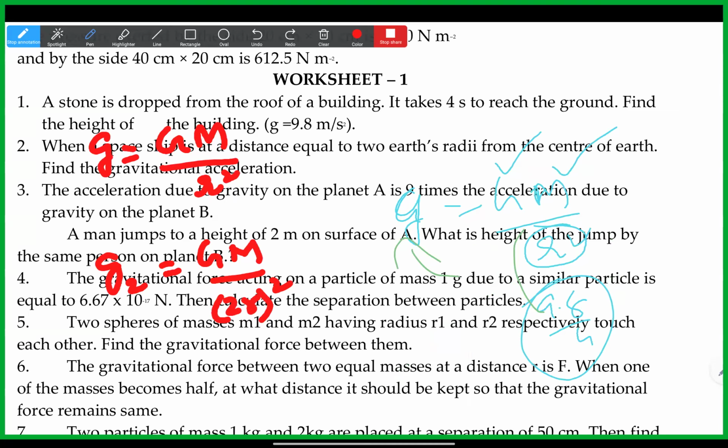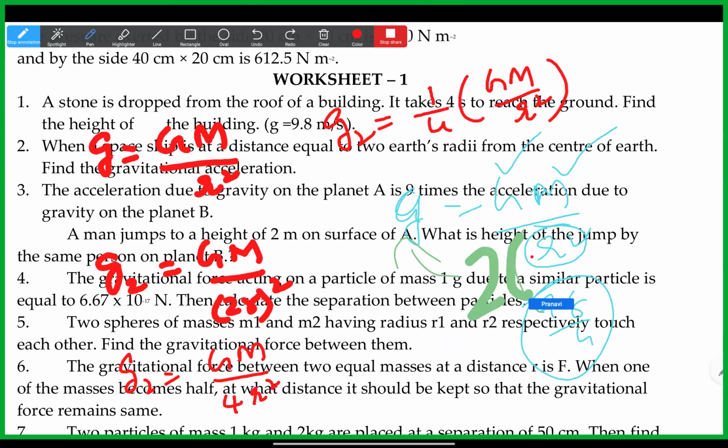This 2 will come this side, you're doing, no? If you take 2 over here, you multiply it with r square, and then when you take it here, won't it become 2g?